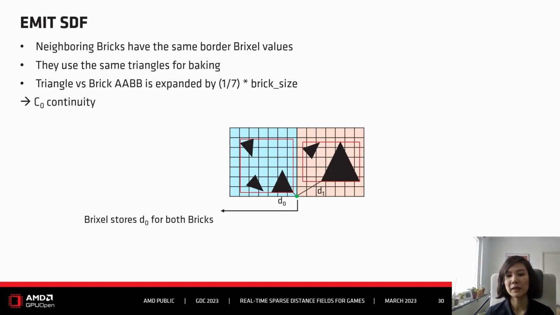Also for the orange brick, even though D0 encodes a distance to a surface that does not intersect the orange brick itself. And this is achieved by expanding the triangle a little bit when we do the triangle and brick AABB intersection test. And this is to ensure exactly this property, that the border pixel values share the same value. In this way, we achieve C0 continuity.